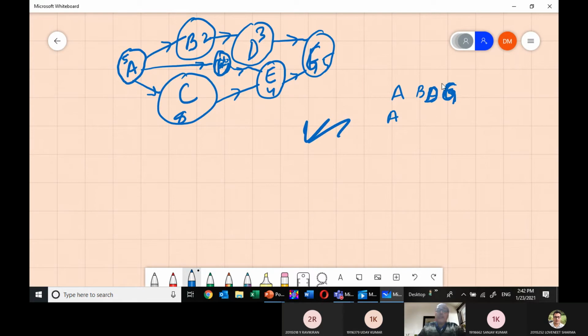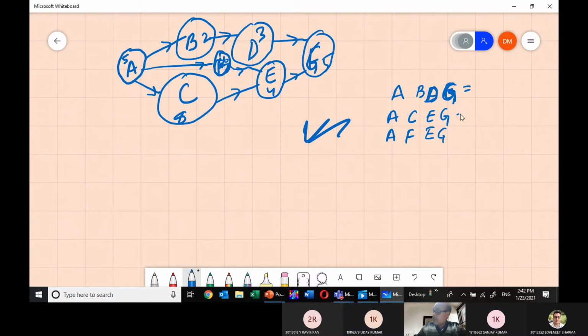I had written it wrong. That much is clear. Now the second path is which one? ACEG. Very good. And the third path, AFEG.